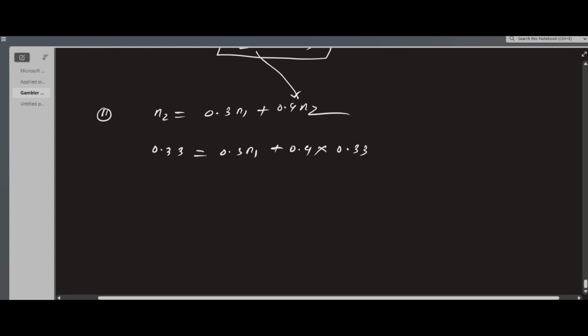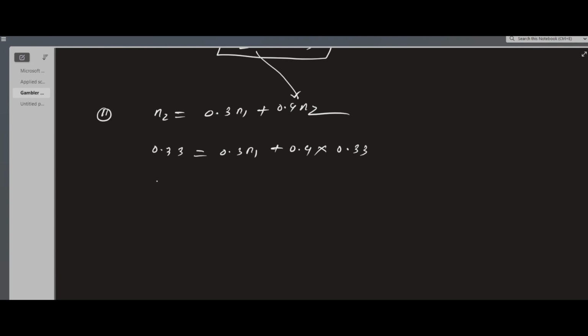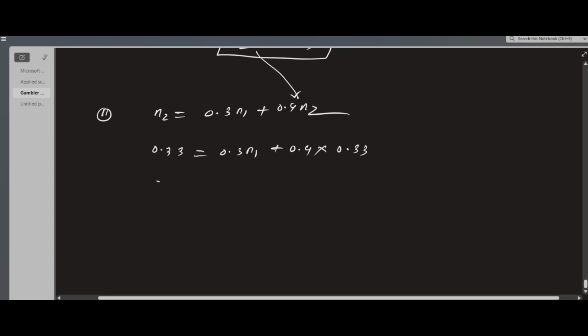Finally we get R1 as 0.656. So this is our other limiting probability of the Markov chain.